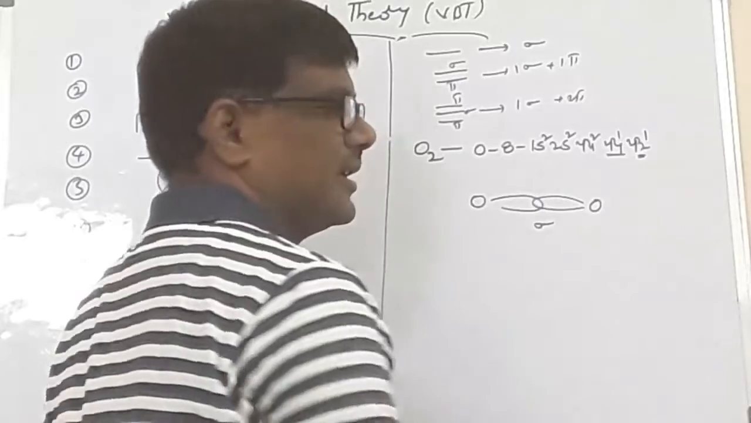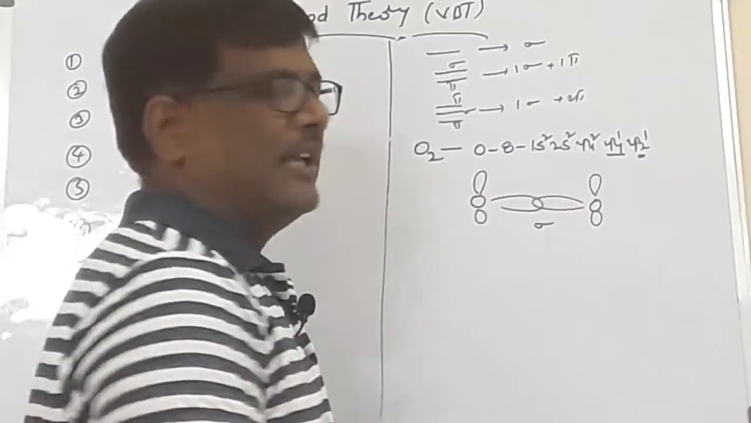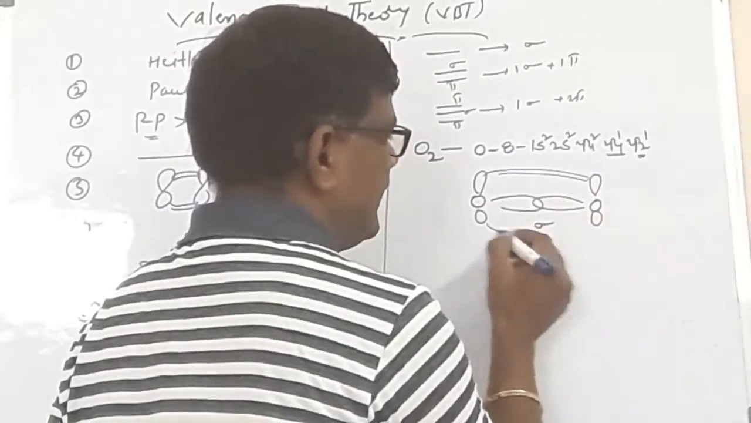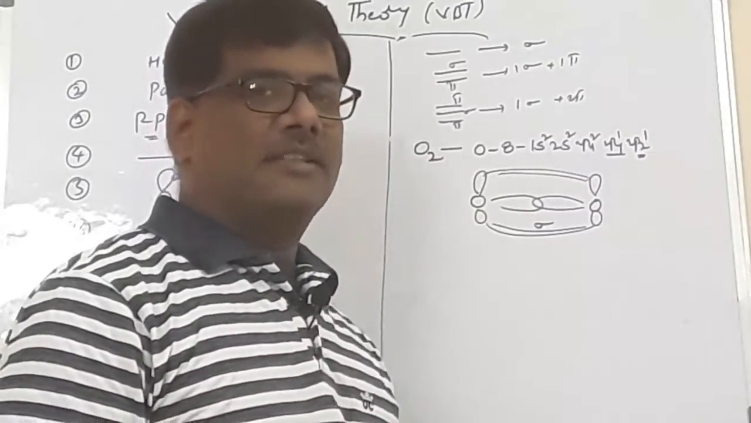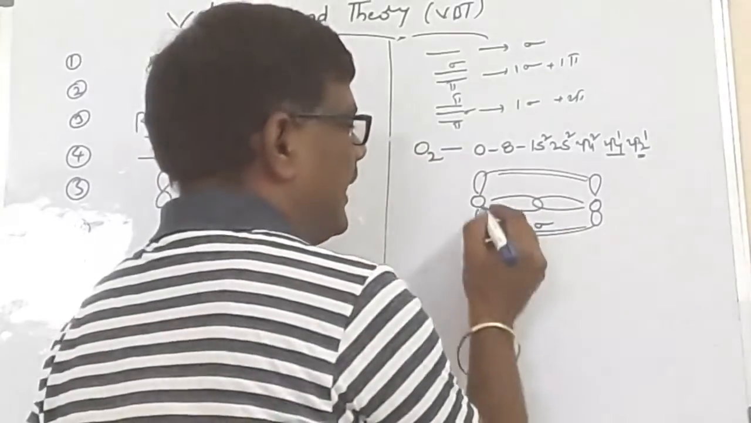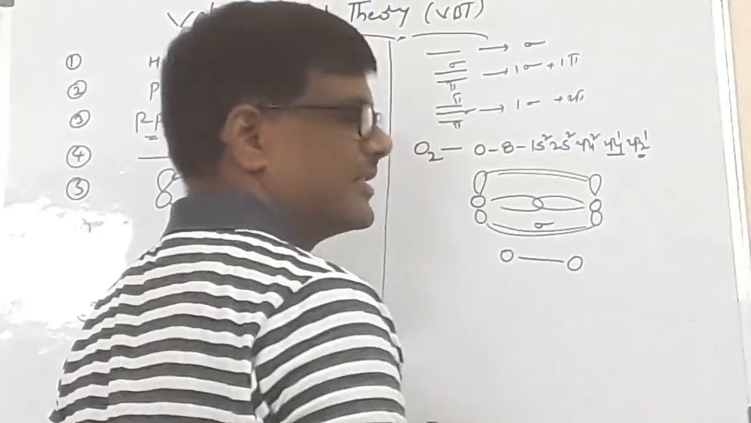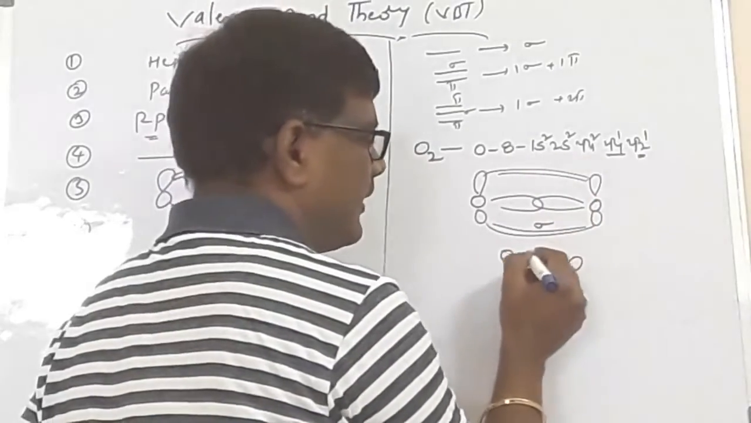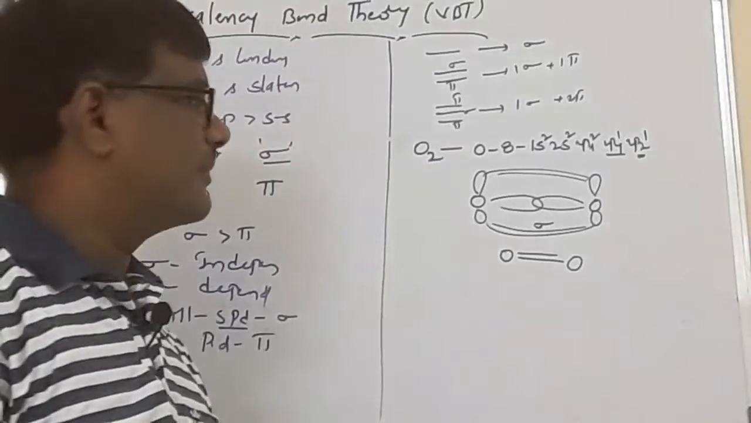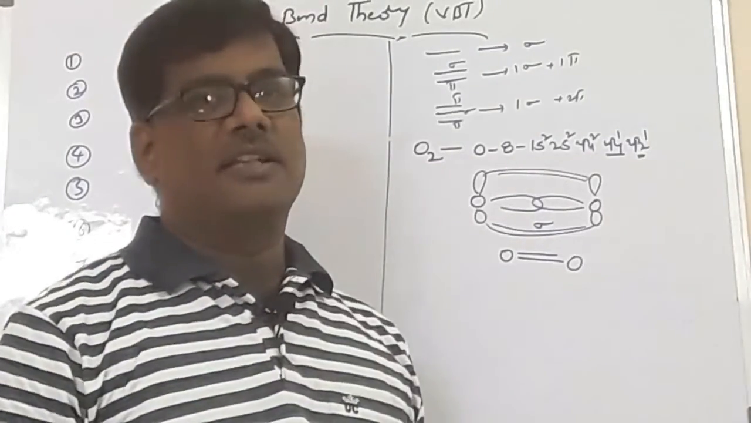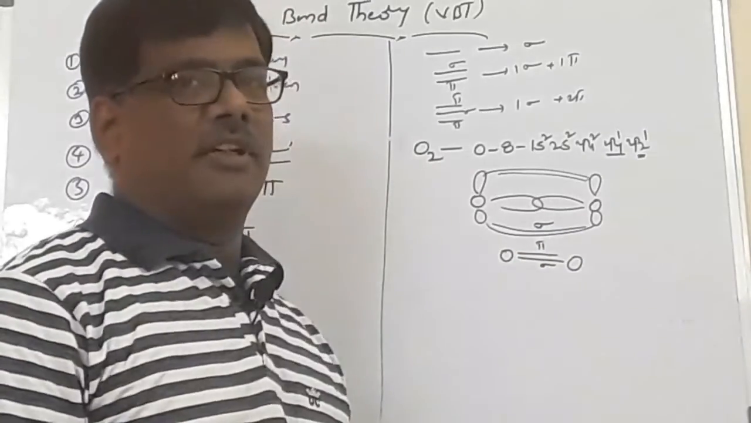The 2pz orbital lies perpendicular to the plane, and its sides overlap with each other. Ultimately you get the electron cloud above and below, which gives you one bond. I am taking one oxygen, second oxygen. This is the internuclear axis, which gives you the sigma bond. Above and below gives you the one pi bond, which is due to the side overlapping with each other. Lateral overlapping takes place. Ultimately oxygen is held by a double bond. In the double bond, one is the sigma bond and one is the pi bond.